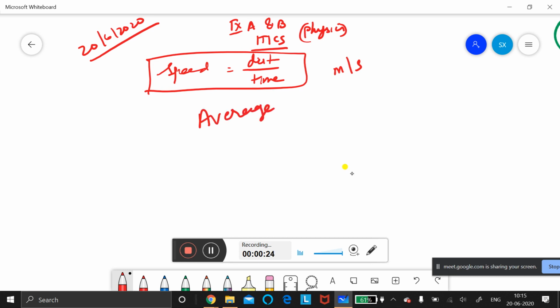Under speed you have two different kinds: average speed and uniform speed. Average speed is nothing but total distance divided by total time taken.